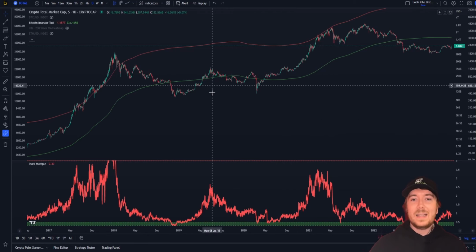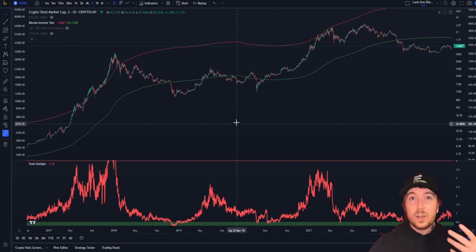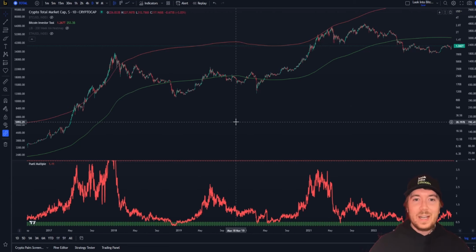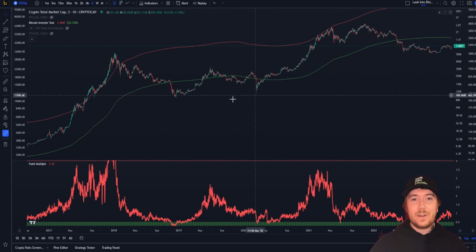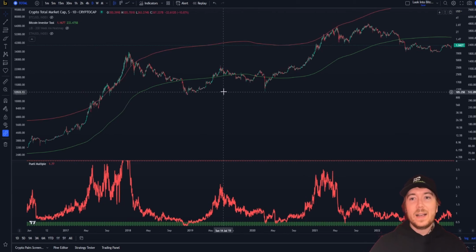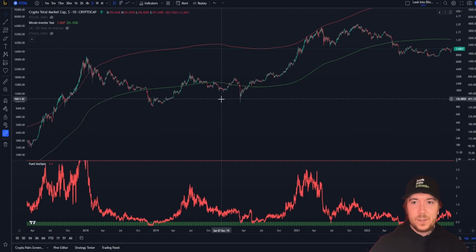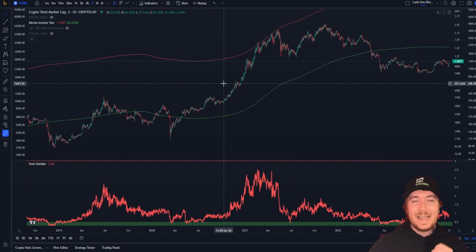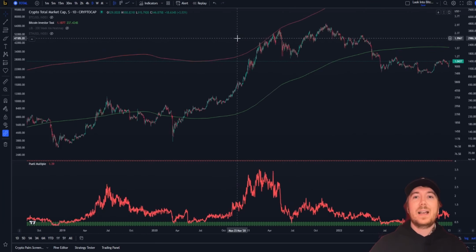And what we can see here is this Bitcoin or total crypto market cap investor tool shows us periods where cryptocurrencies are potentially undervalued and you should consider averaging into your positions, such as where we are now, again, during the COVID 2020 crash and the previous bear cycles we've had. But it also gives a great indication of when it may be most effective to take some profit on your positions when the price actually exceeds this red moving average line we see here.